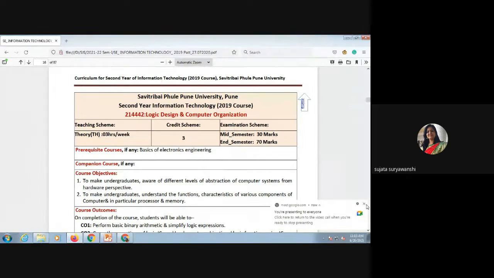In your syllabus, from your 2019 pattern, two different subjects are merged. In the previous pattern, Digital Electronics and Logic Design was a separate subject, and Computer Organization was a separate subject. From the 2019 pattern, the two subjects are merged and become LDCO. So you can think about how vast this subject is, as it is merged from two different subjects of the previous syllabus.